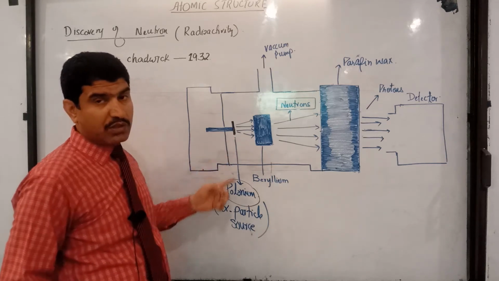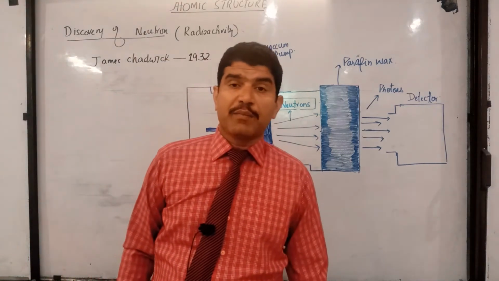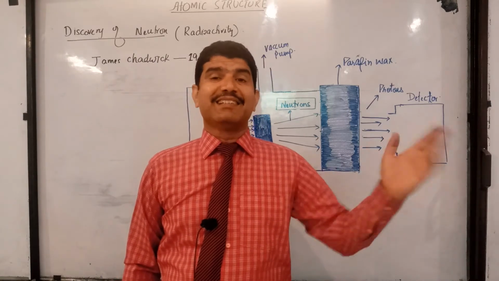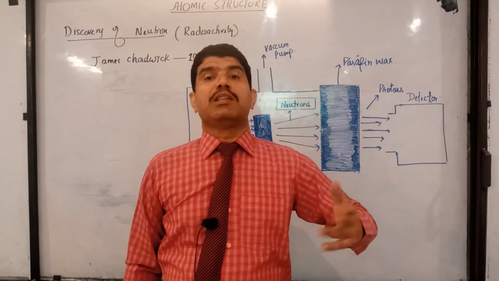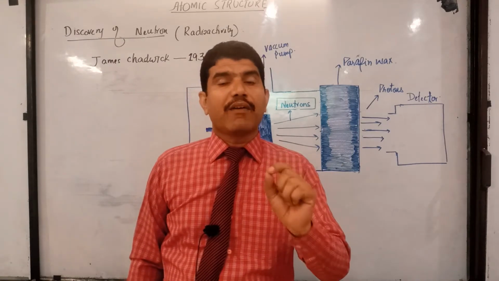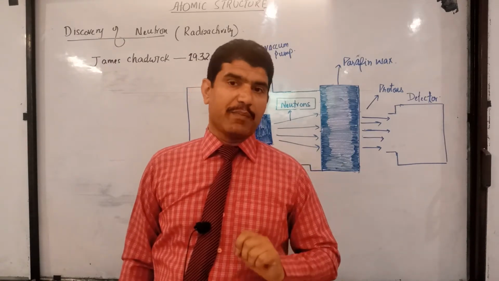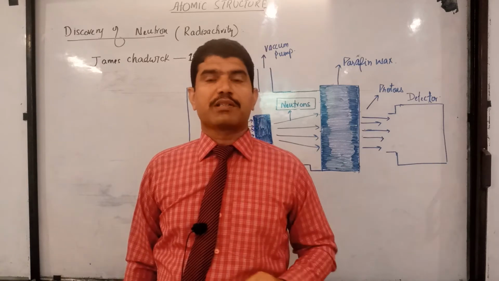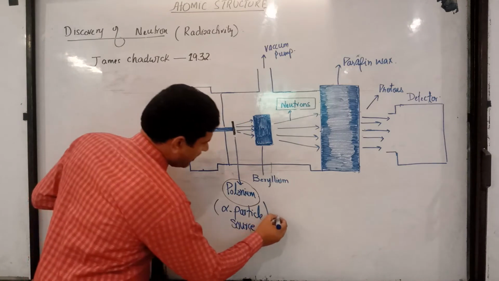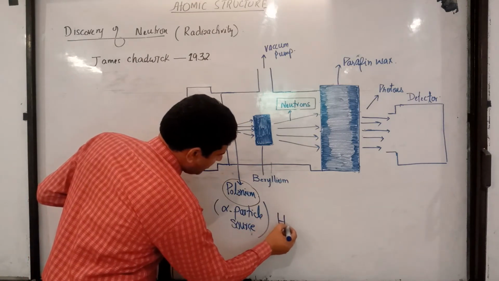And you know, students, polonium is a radioactive element which emits a certain type of radiation, nuclear radiation, and this nuclear radiation is alpha particles. Alpha particles are helium nuclei with +2 positive charge.